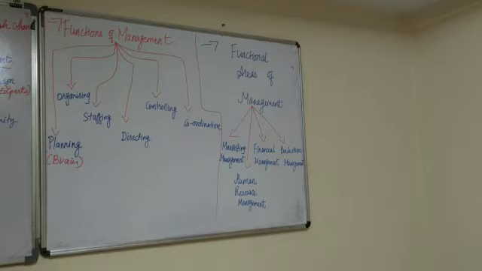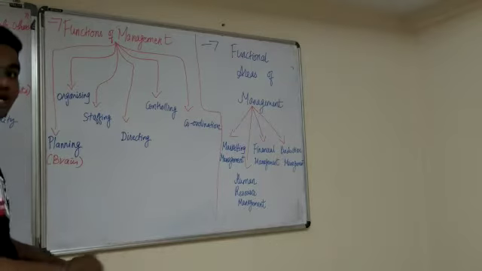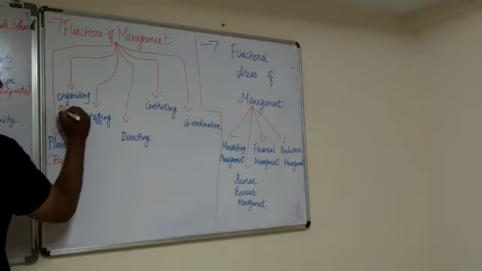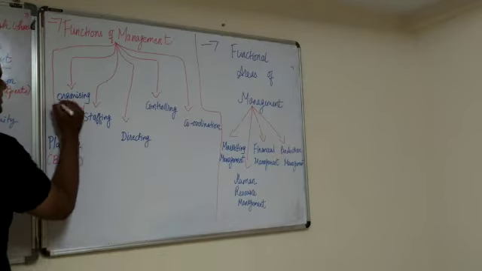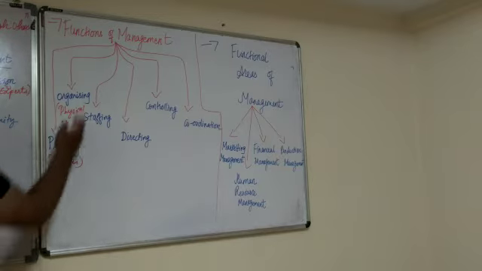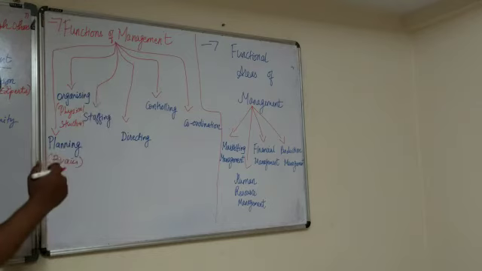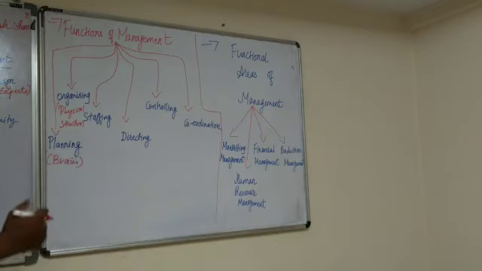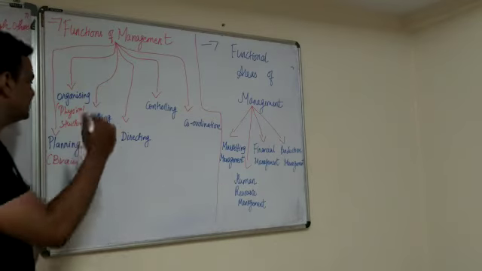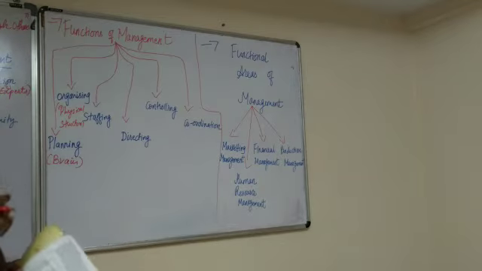The second is organizing. After you plan, you have to organize it. We can say that organizing is the physical structure. This is the brain and this is the body. If the brain gives the command to the body, then only it is going to work. In the same way, planning is the brain of the business and organizing is the physical structure of the business. To organize anything, you need to have a planned work for it.